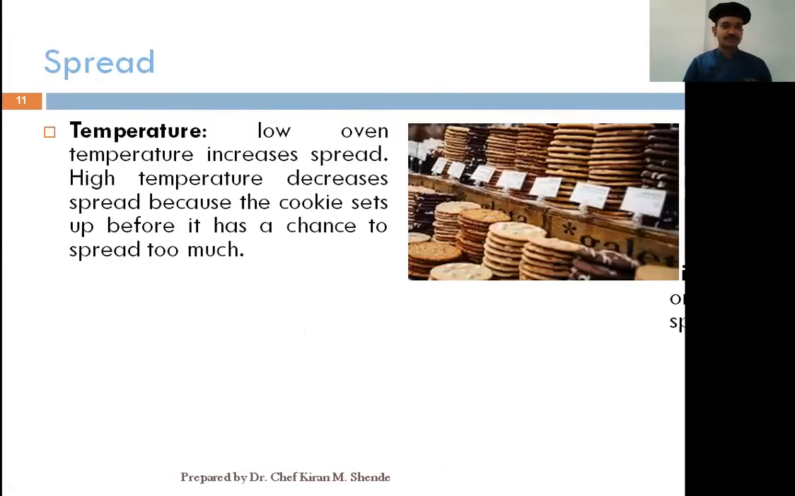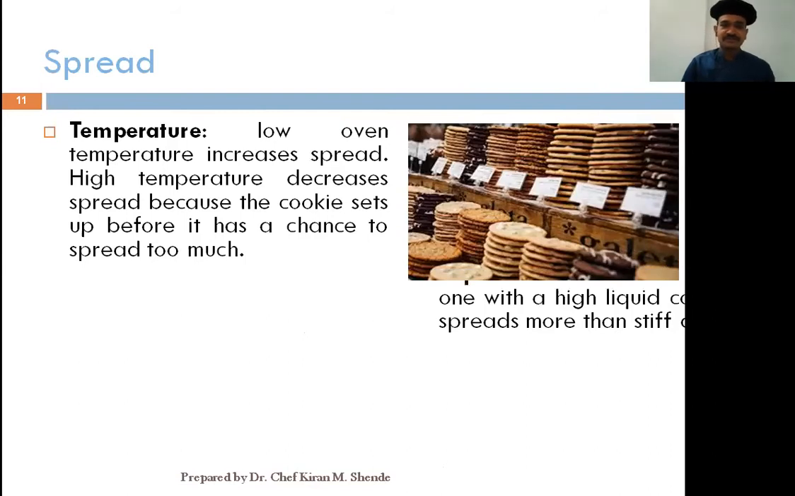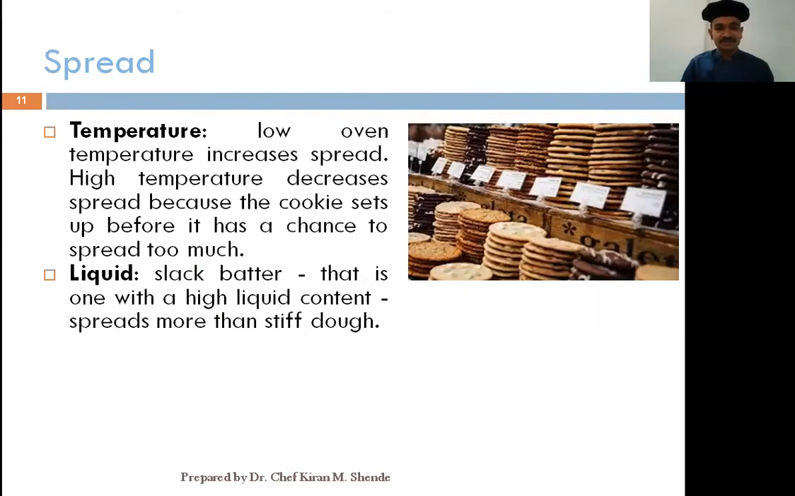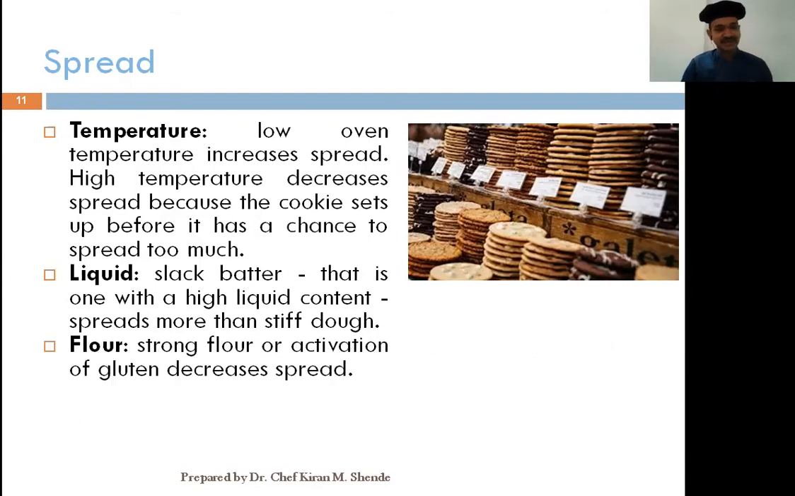Factor number 4, temperature. Low oven temperature will always increase the spread. So it is always said to bake the cookies at a higher temperature for a shorter period of time. Why is this done? Higher temperature decreases the spread because the cookie sets up before it has a chance to spread too much. Number 5, liquid. If your batter is slack, it tends to spread more. Factor number 6, flour. The quality of refined flour plays a very vital role here. Strong flour, or activation of gluten, decreases the spread.